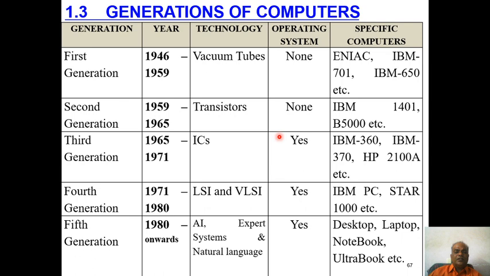The technology was ICs, integrated circuits. Those are very small in size when compared to transistors. Here the system size was also reduced compared to the second generation.